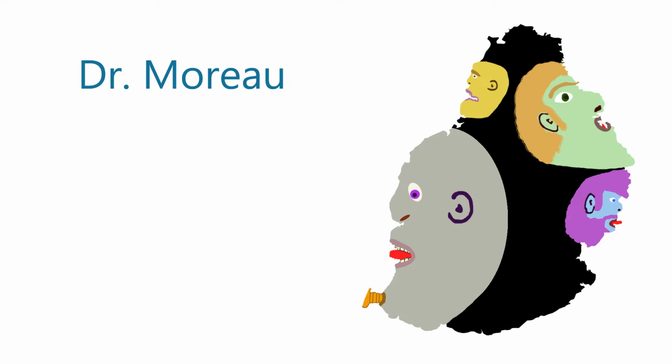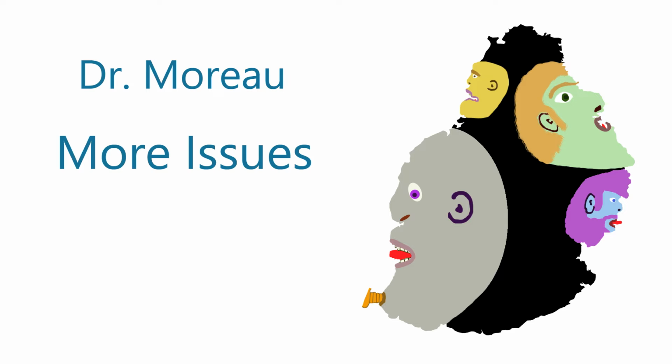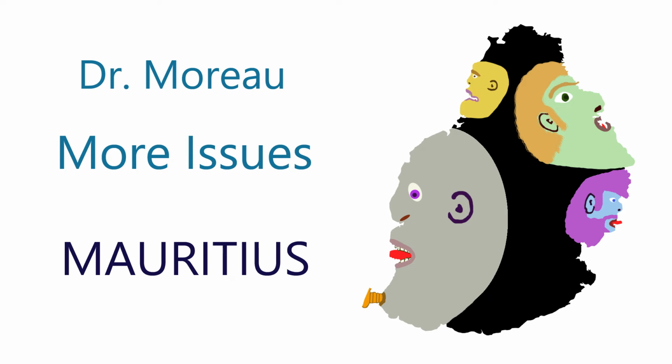So that could be a screw that is very painfully sticking out of his chin. And as a result, all of these characters have more issues, which helps us remember Mauritius. So again, when we see this shape with all the faces, and especially the guy with this screw coming out of his chin, we think Mauritius.